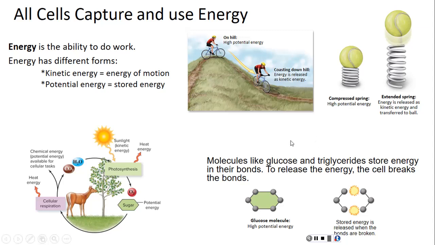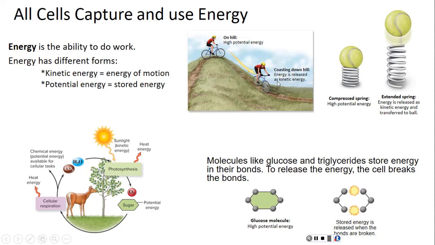Okay, so let's look at this picture of the bicyclist. When this bicyclist is right at this peak, and he hasn't quite started going downhill yet, that is a lot of potential energy, right? Because if he moves a little bit more, he's going to go zooming down that hill. So potential energy is stored energy. Another example is holding books high up off the ground. That's a lot of potential energy. When you let go of them and they start to fall down, suddenly that is kinetic energy.